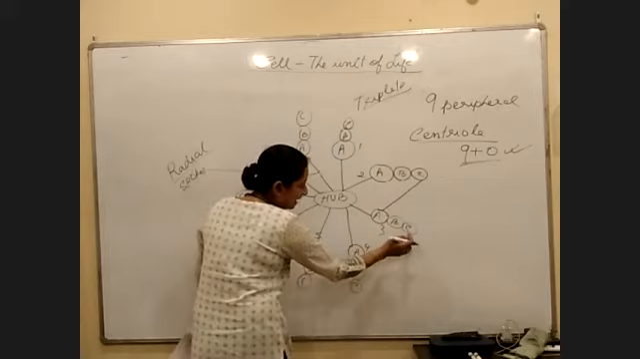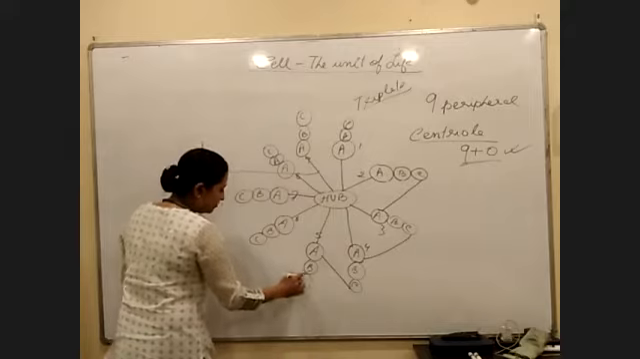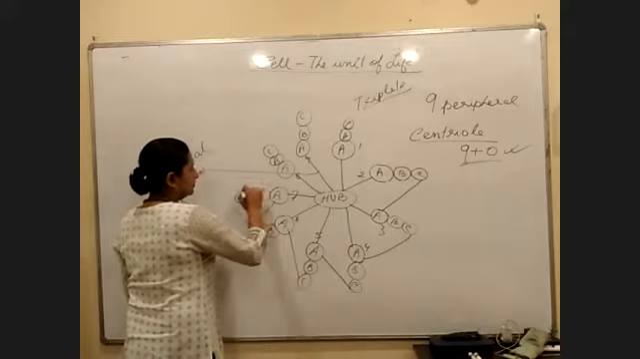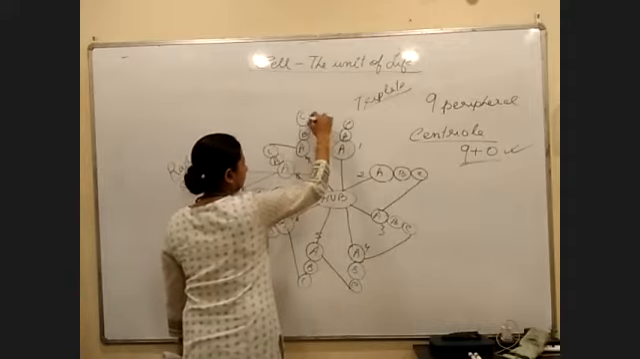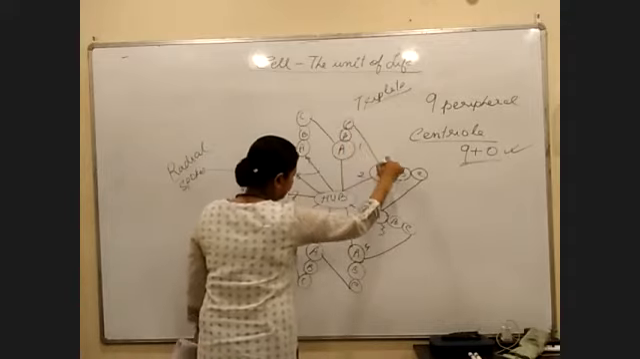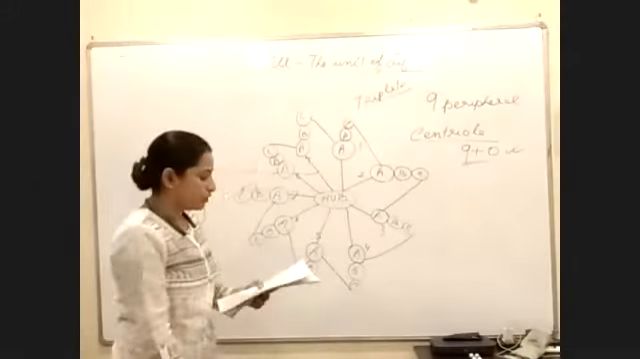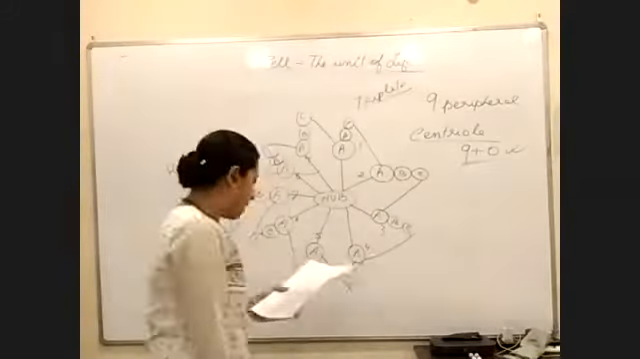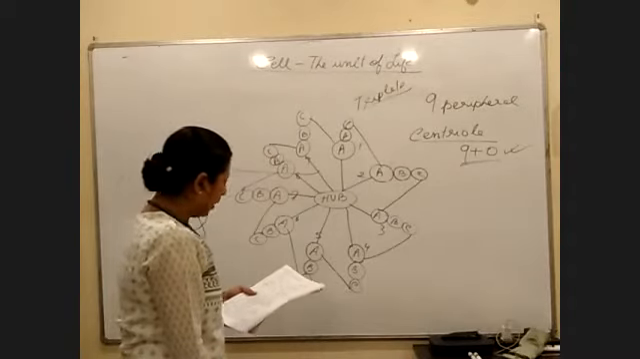Next, this C would link to A. This C would link to A. Is the point understood? Yes, ma'am. Right? So it looks like a wheel, and so it is called a cartwheel. Is the point understood up till here? Yes, ma'am. Okay.